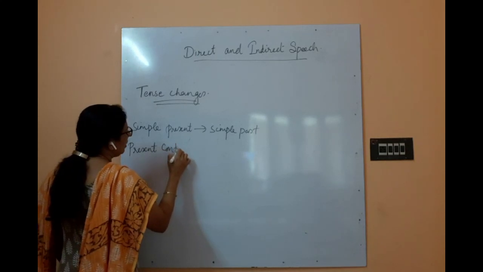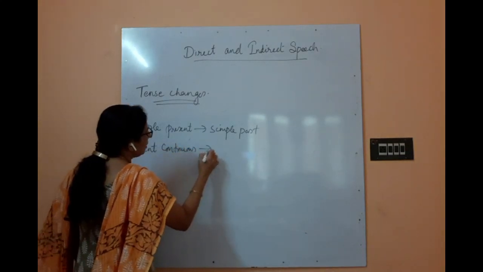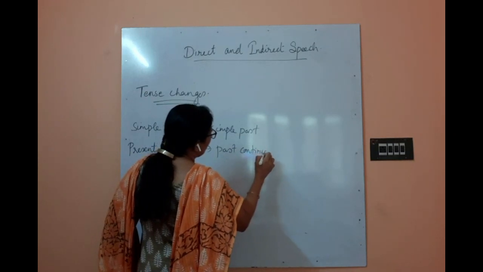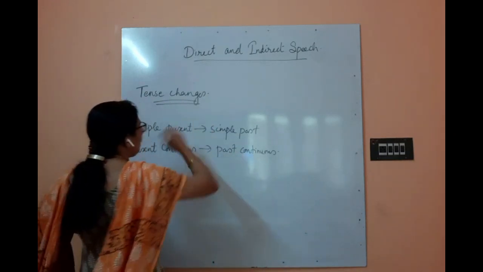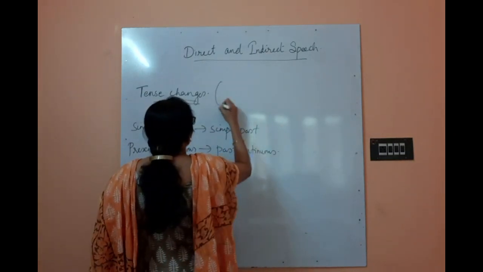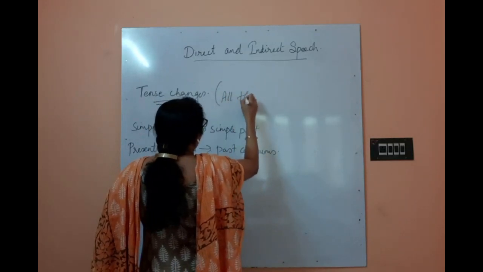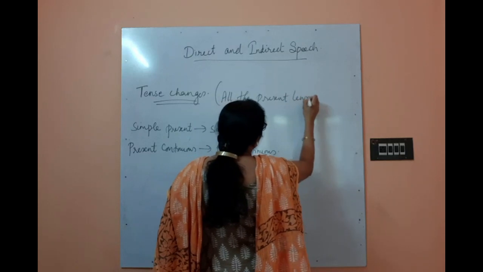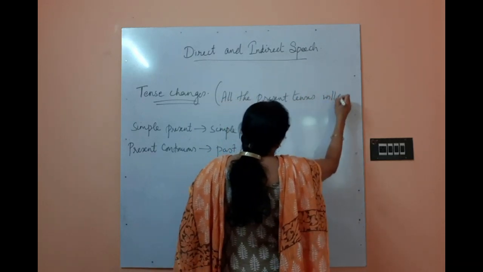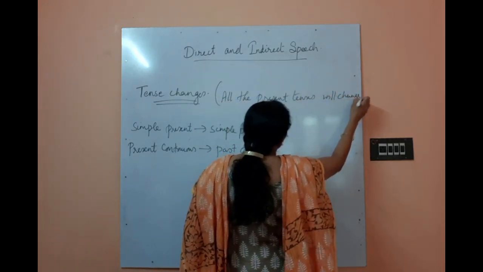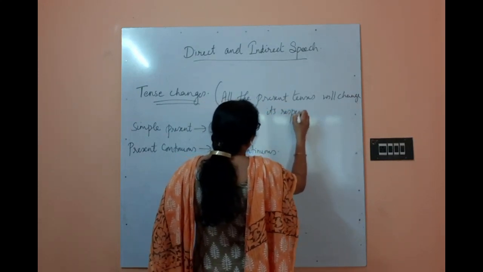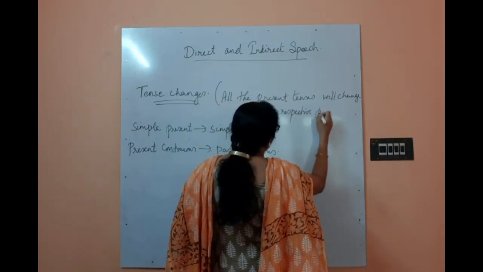Present continuous to past continuous. Okay, and all the present tenses will change to their respective past forms. What is the meaning of respective past forms?